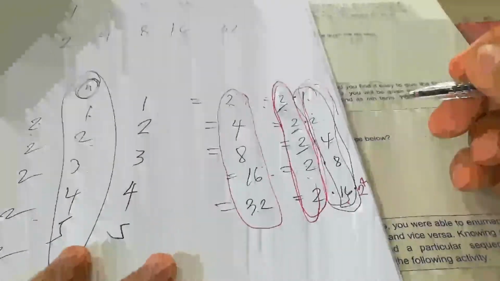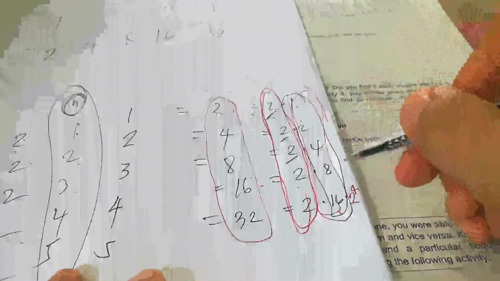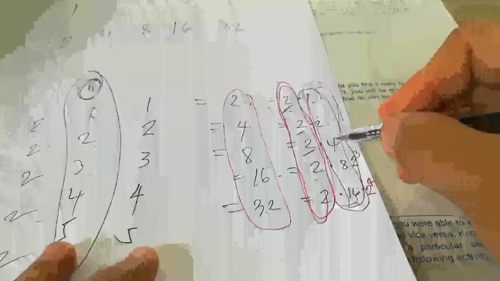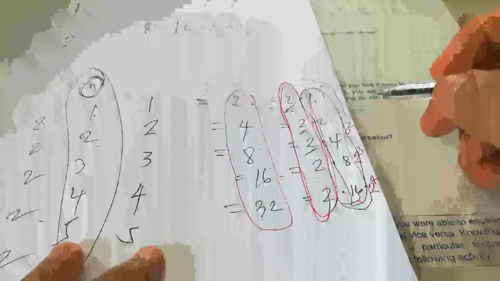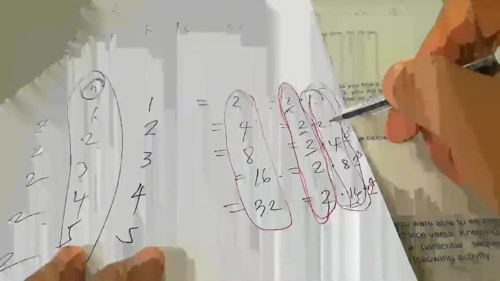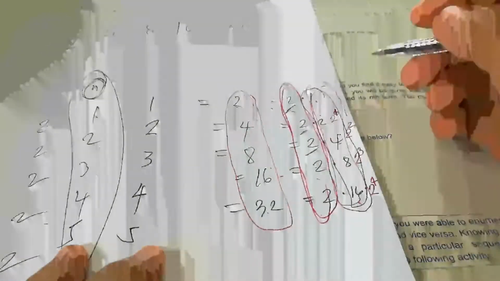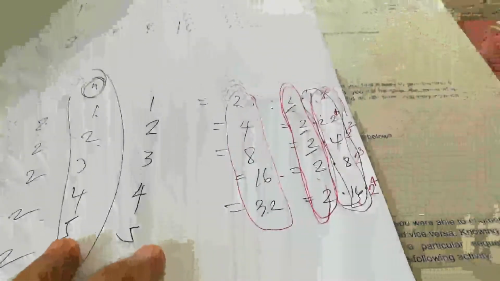So let's start with this. The 16 is a product of, what could it be? Yes. The 16 is a product of 2 to the 4. The 8 is a product of 2 to the 3. How about the 4? It is a product of 2 to the 2, or 2 squared. The 2 is a product of 2 to the 1. The 1 is a product of 2 to the 0.